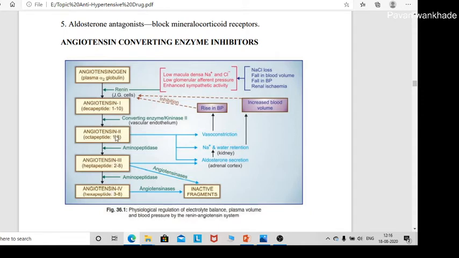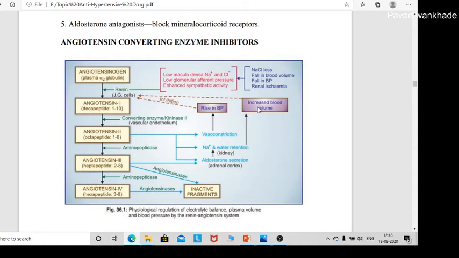Now angiotensin II acts on the angiotensin II receptor, which gives three actions: vasoconstriction, sodium and water retention, and aldosterone secretion. Aldosterone is secreted from the adrenal cortex, and it also causes an increase in sodium and water retention. Due to these three actions there is a rise in blood pressure.